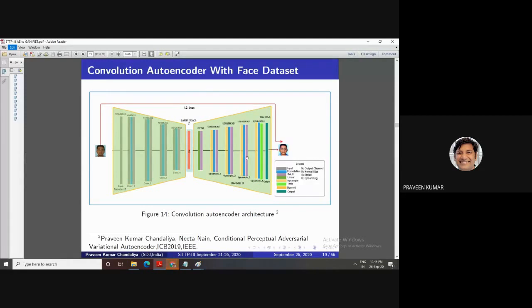If you need to find this architecture in detail, please go to this paper. I have explained this diagram properly in my paper. What are the encoder and decoder? We are using the same encoder and decoder, but the number of parameters is very large. The size of input is 128 by 128, not 28 by 28 or 32 by 32. Then the latent vector size. Then this one has the decoder concept.